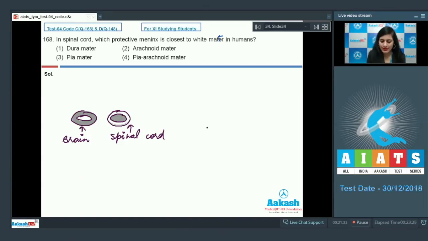Hence, the innermost layer, which is pia mater, is closest to the white matter of spinal cord, and this pia mater is followed by the middle layer known as arachnoid, and then the outermost layer known as dura mater.